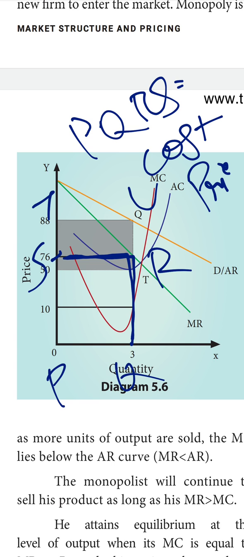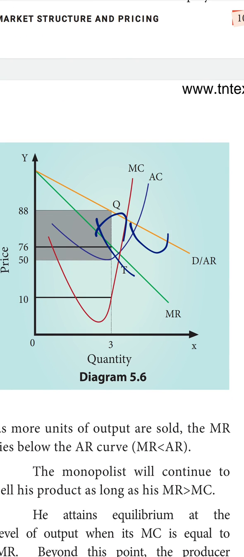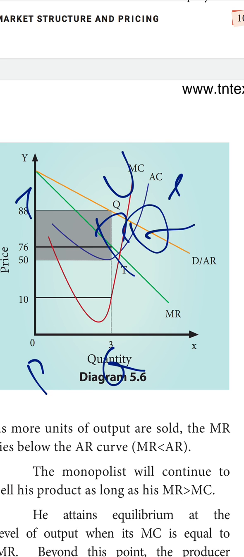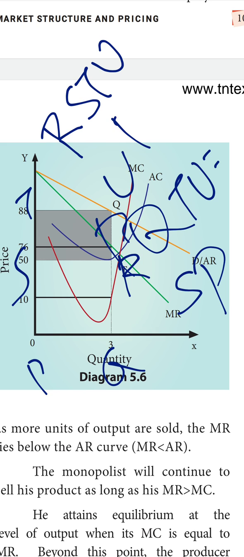PQTU is the selling price. That means I will sell the product in the market with a profit. So what is the profit here? The profit, as I already told, PQRS is the cost, and RSTU is the profit of the product.